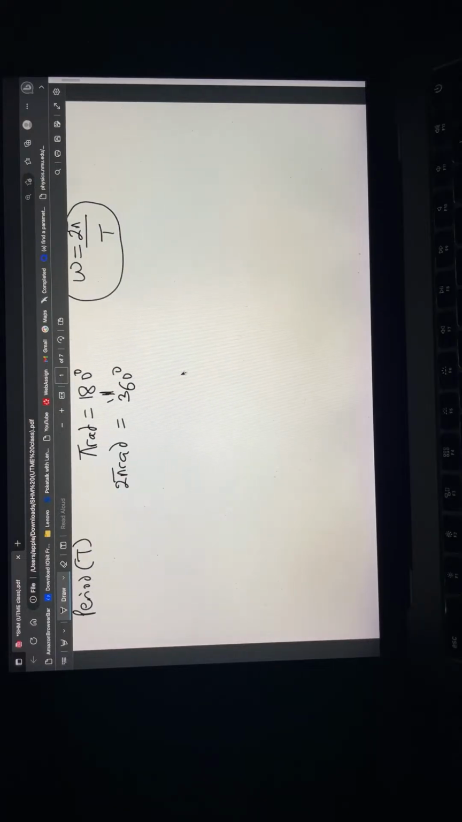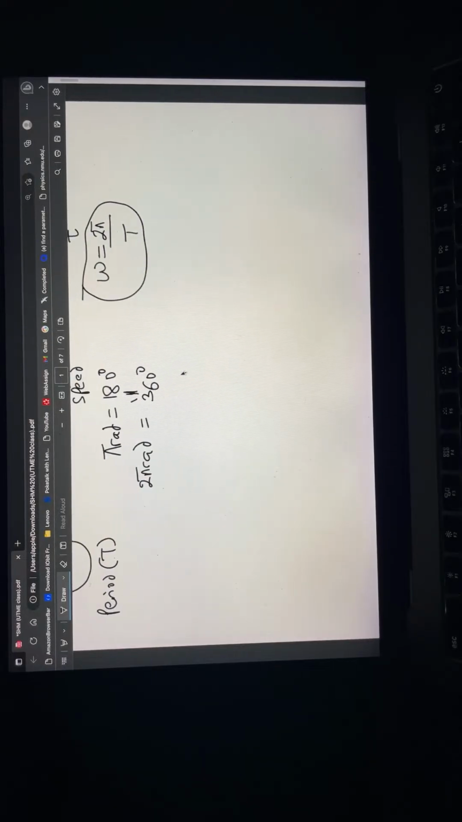Then another thing about the velocity, the linear velocity of a body moving in simple harmonic motion, is given as omega times the square root of a squared minus x squared. Now, a in this place is known as the amplitude. What is amplitude? Amplitude is maximum displacement.